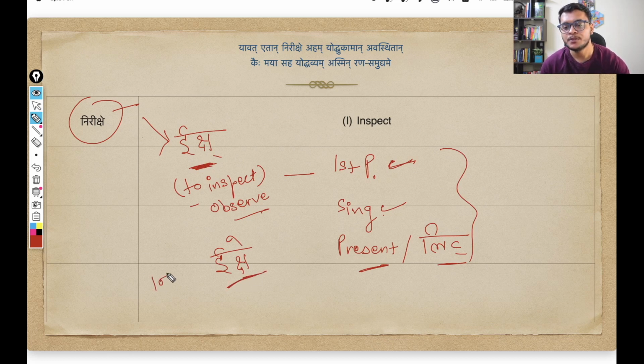And with the prefix, the upsarga nir, the entire verb form becomes nirikshe. This is how this particular verb root changes into this particular verb form, kriya pad. Nirikshe, simply meaning I inspect, I observe, I carefully observe. This is the implied sense here.